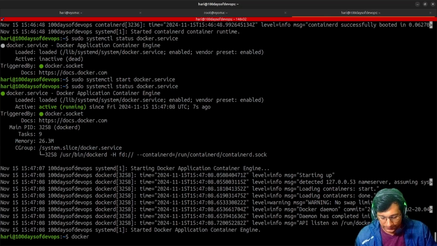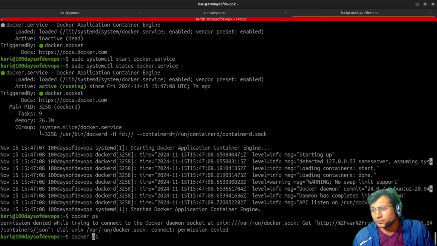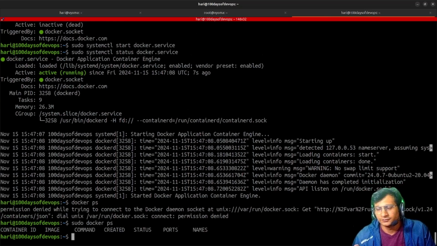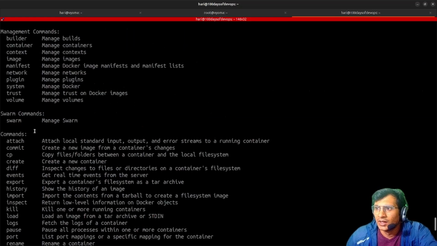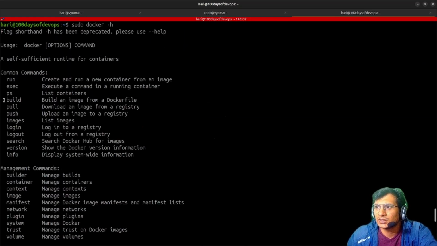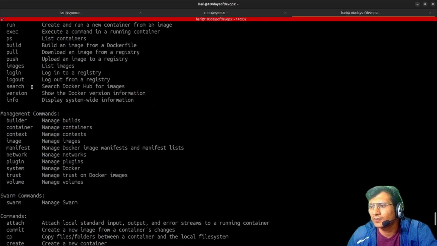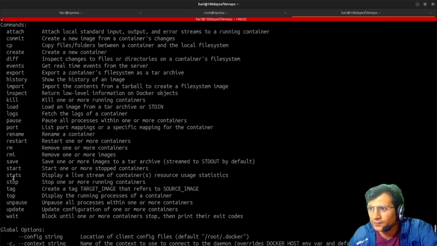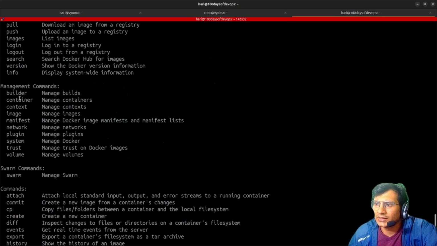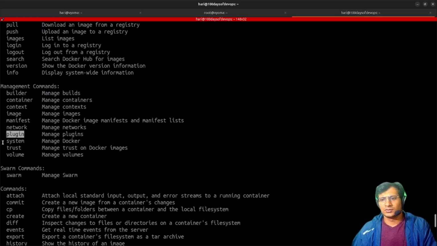So let's just run docker ps. Oh, permission denied, no issues with that. Sudo, yeah. So now currently there is nothing available. Let's just see docker -h. What do we have here? These are the management commands. These are common commands like docker run, exec, ps, build, pull, push, images, login, logout, search, version, info. Then there is also the inspect command. And these are builder, container, context, image, manifest, network, plugin, volume. All of these are the management commands.